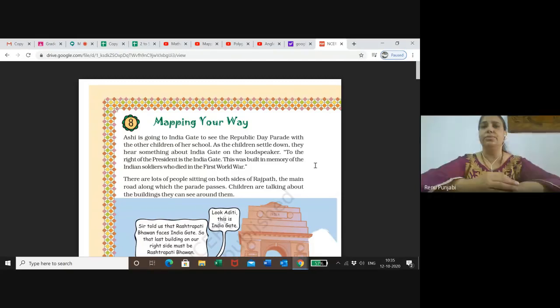This was built in the memory of the Indian soldiers who died in the First World War. You know, when was India Gate built? Why was the India Gate made? Please switch off your mics. This was built in memory of the Indian soldiers who died in the First World War.